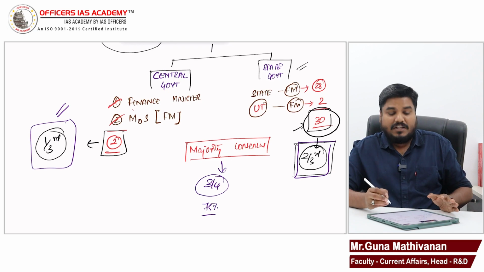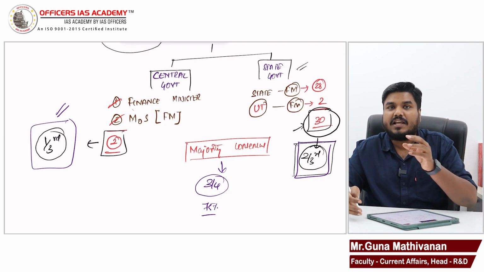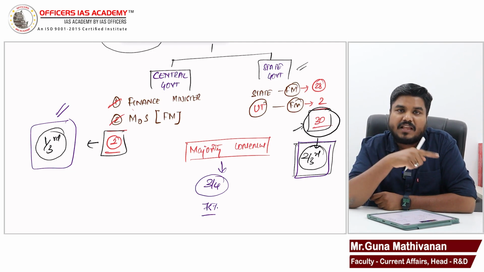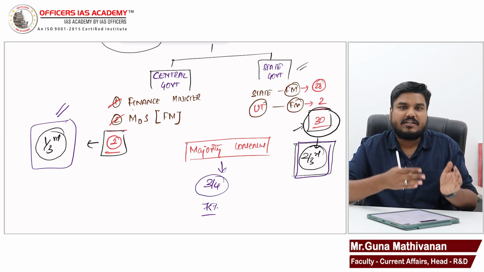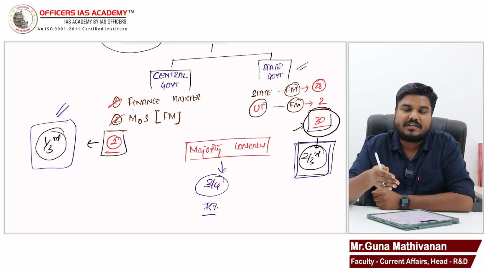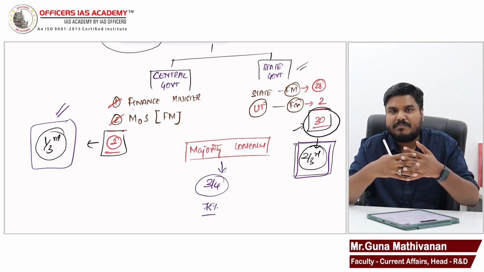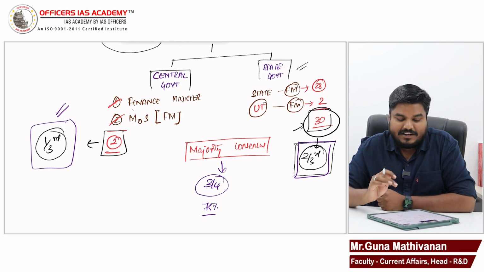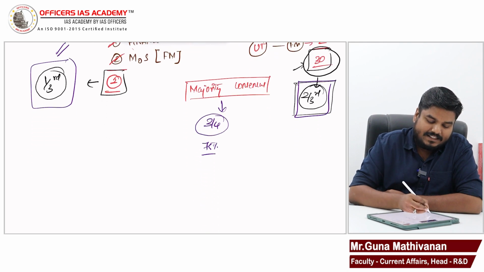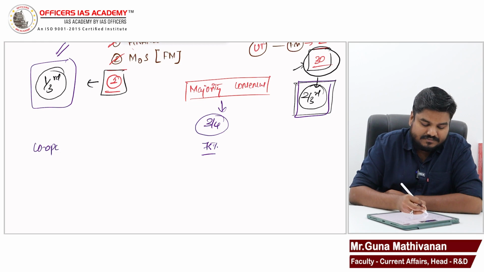So central government alone cannot take a decision. State government alone cannot take a decision. So what we need is a cooperation between these federal units. Without cooperation, a decision cannot be arrived at. That is why this GST Council is set as an example for cooperative federalism.